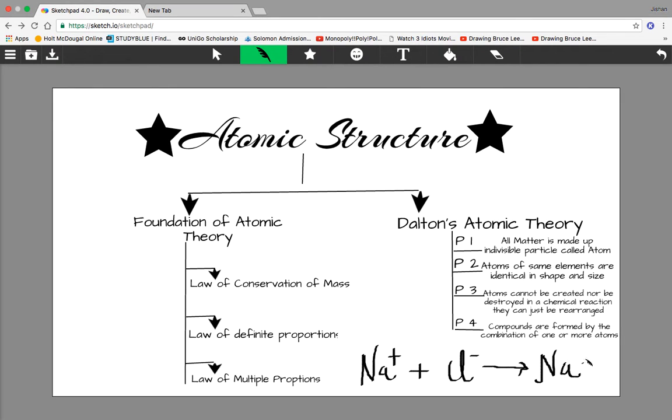That means when sodium ion reacts with chloride, it gives me common salt. Na plus and Cl minus are the reactants, and table salt NaCl is the product.